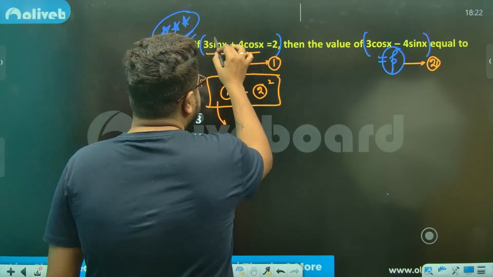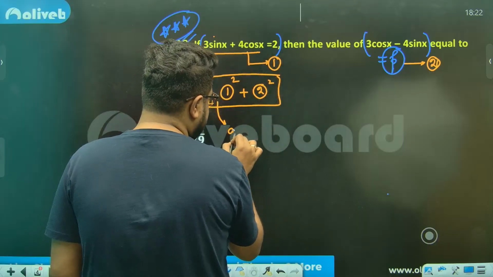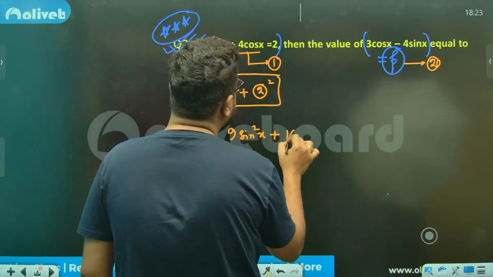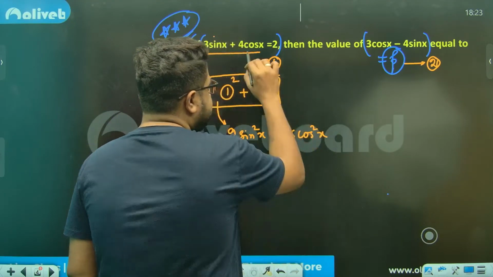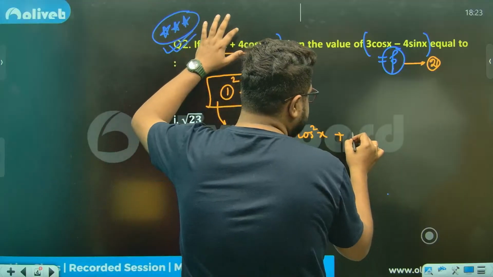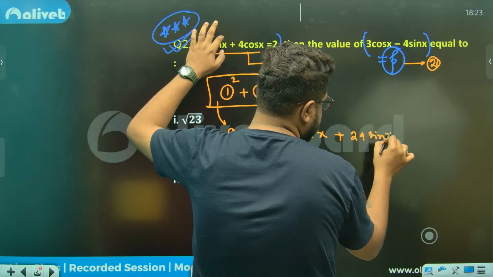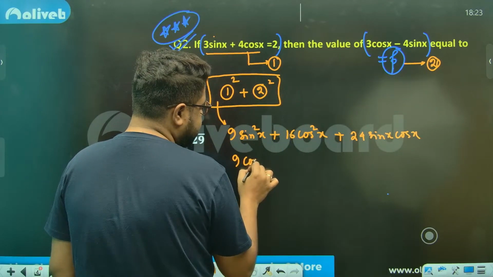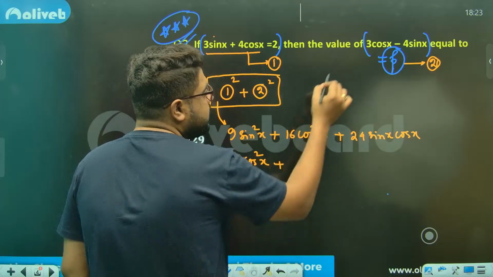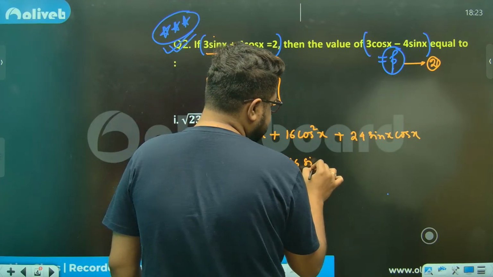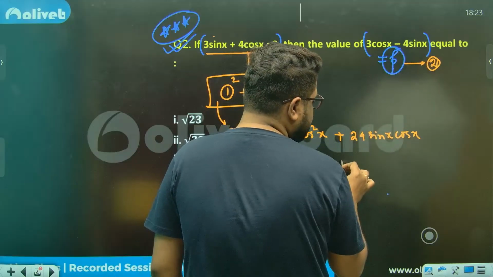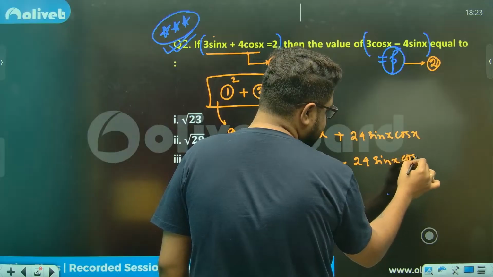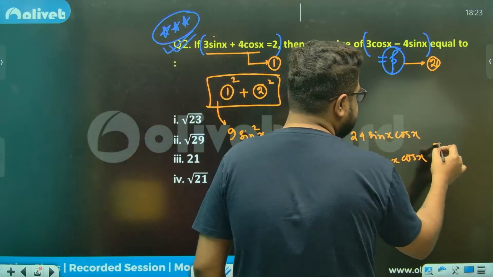So left hand side will be 3 sine x whole square, meaning 9 sine square x, plus this will be, sir, 16 cos square x, plus this will be 4 3 12 plus 2 24 sine x cos x. From here, sir, 9 cos square x plus 16 sine square x, and this will be minus 2ab, sir. So again 3 4 12 into 2, sir, 24 sine x cos x. I've done plus, so ultimately right hand side also it will be plus.